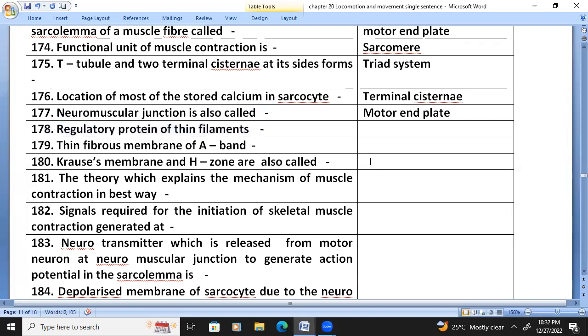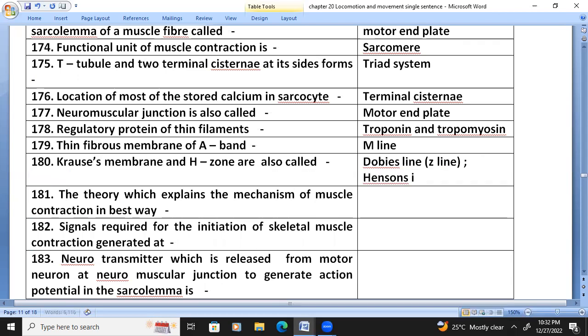The regulatory proteins of the thin filament are troponin and tropomyosin. The thin fibrous membrane of the A band, the M line, the Krause's membrane and the H zone are also called Dobie's line, not there in NCERT. Dobie's line is also called the Z line according to NCERT. Or we call it Hensen's disk.